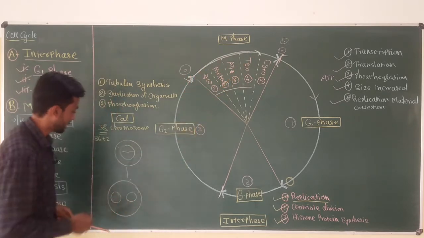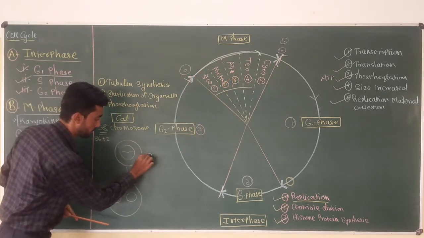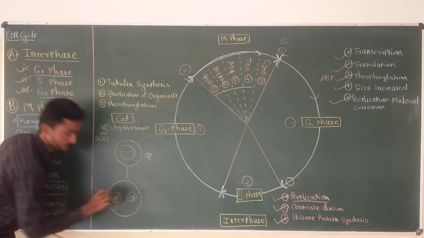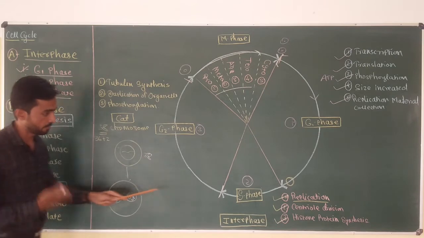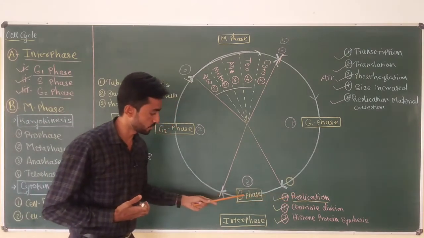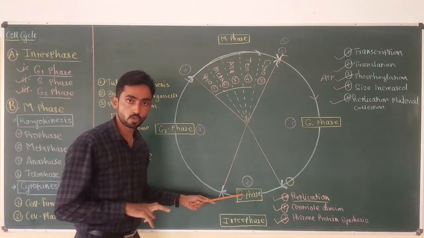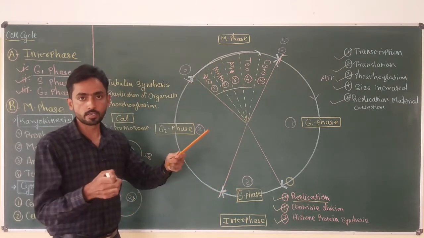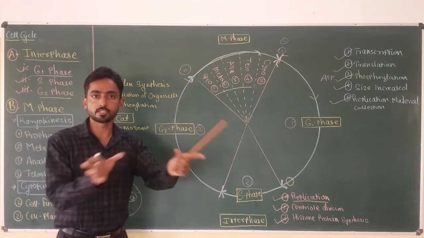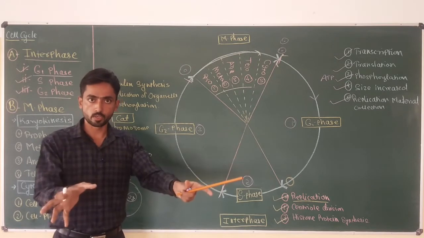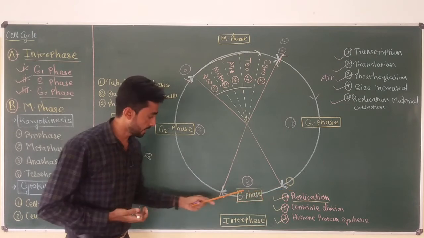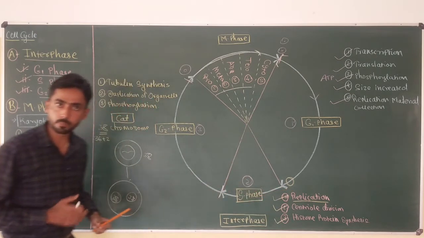And we know that if the parent cell has 38 chromosomes, each daughter nucleus has 38 chromosomes. This is possible because of the DNA replication process which occurs in the S phase. So the first four phases divide the nucleus, and genetic material is equally distributed into the two nuclei. This has happened because DNA was already replicated in the S phase during the process of DNA replication.